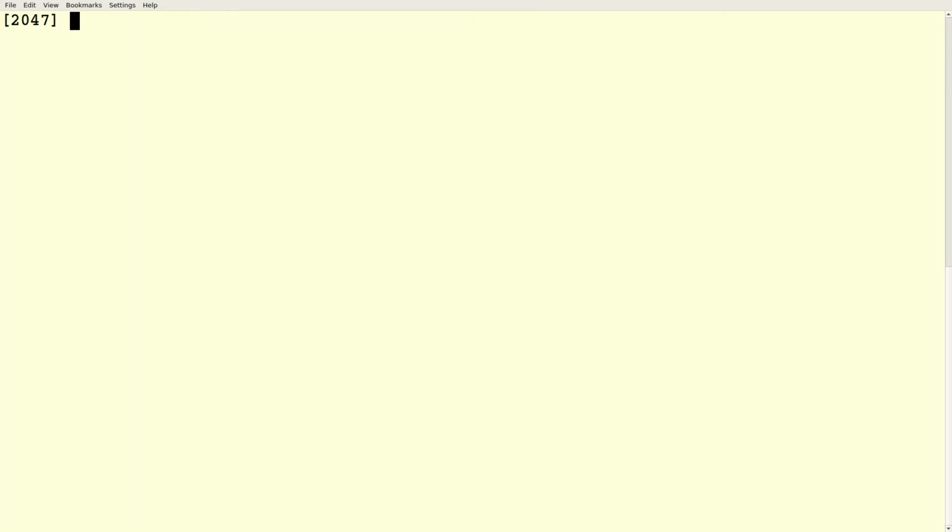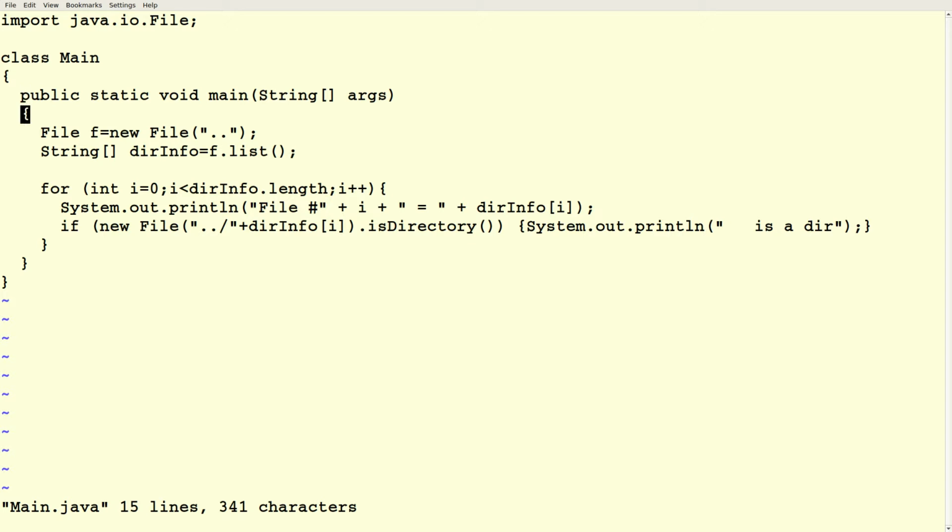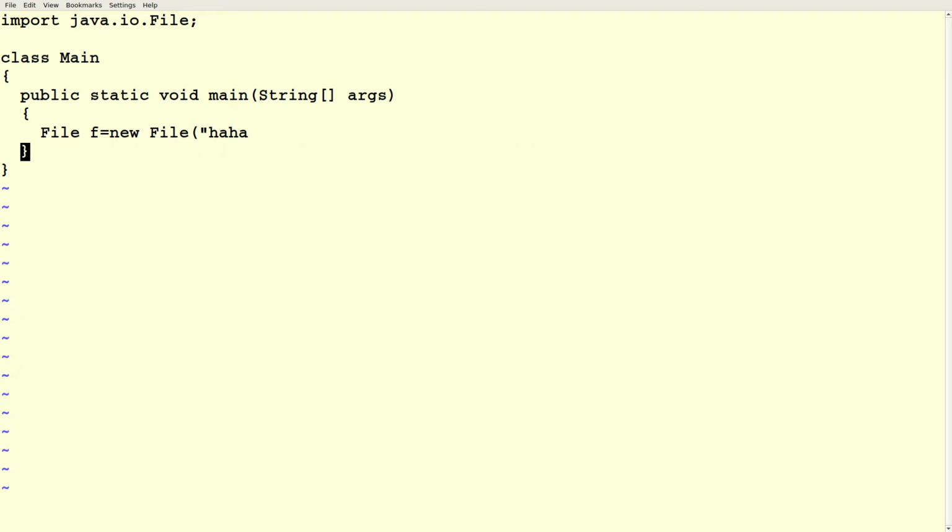All right, so for us, if we want to read from a file, we need to construct a scanner off of it.